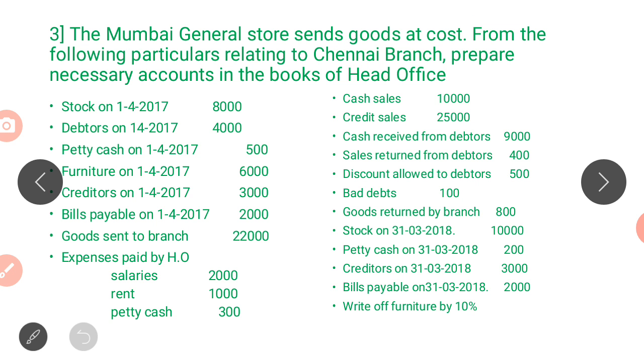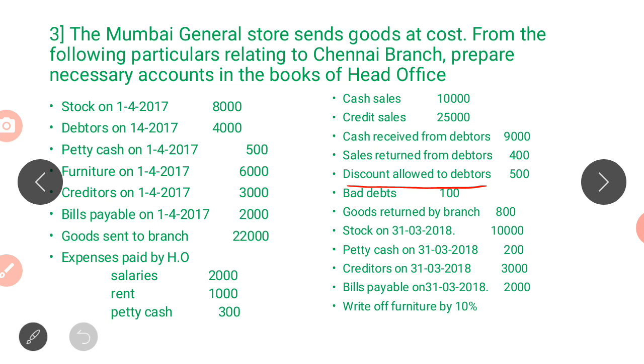Next, sales returned from debtors. Anything that is in the form of cash only has to be recorded in the branch account, and this is about the debtors, so this information is not recorded in the branch account. Discount allowed and bad debts are also not recorded in the branch account, but they are recorded in some other account. I will tell you where.